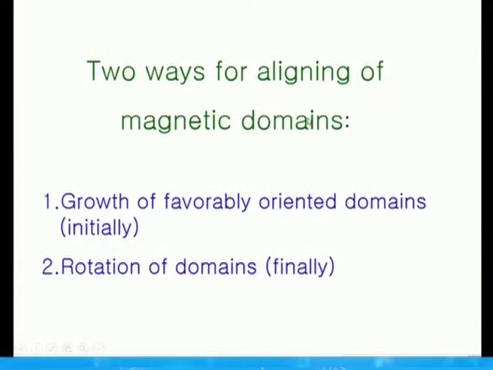There are two ways for aligning the magnetic domains. One is growth of the domain, that is, the domain volume is increasing, and the other is rotation of the domains, that is, the domain region as such is rotating and trying to align along the direction of the field. This is the second stage.